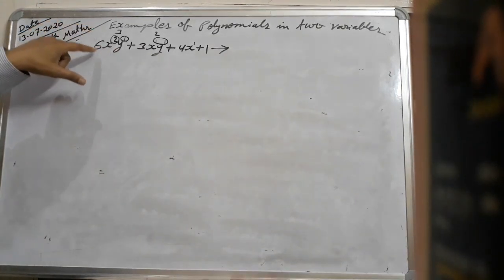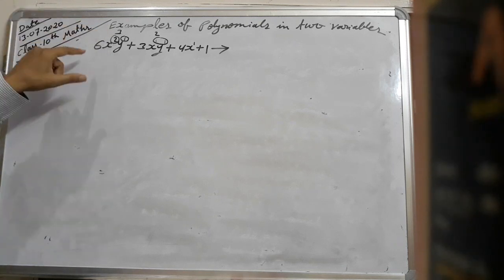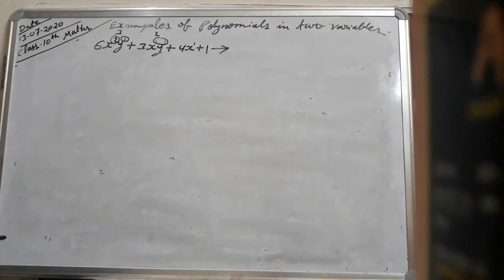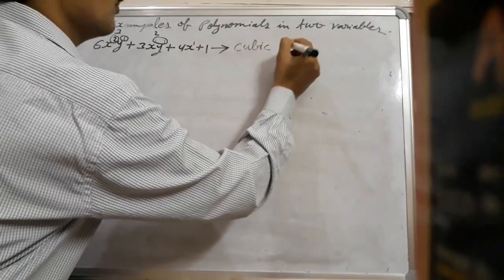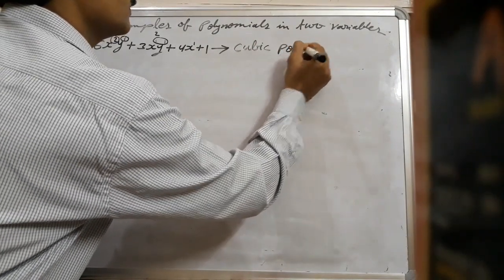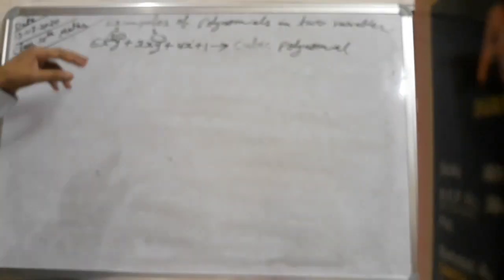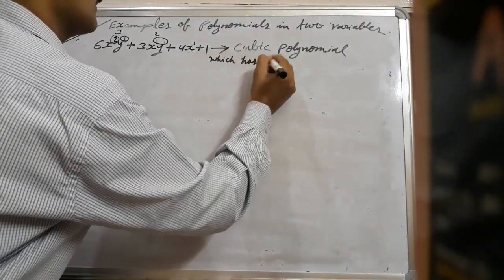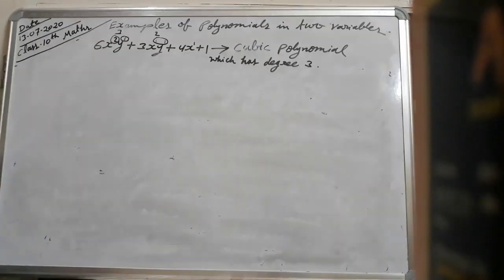This term contains the highest degree, which is 3. Therefore, the name of this polynomial will be cubic polynomial, which has degree 3. Understood?